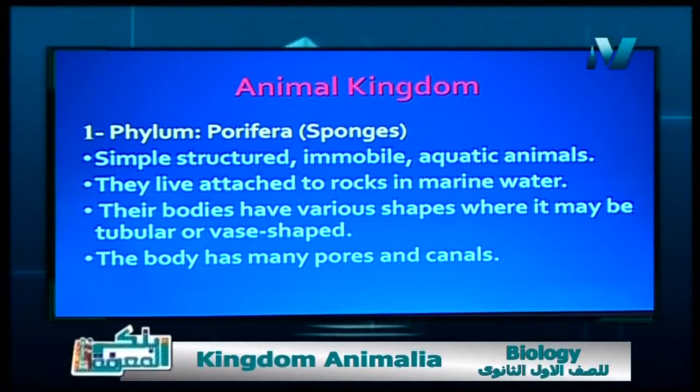So the sponges are simple, structured organisms. They are immobile, that means they don't move, they don't have locomotory organs, and they are aquatic animals, living in marine water, seas or oceans. They live attached to rocks, as we said, because they don't have locomotory organs or moving organs. Their bodies have various shapes, where it may be tubular or vase-shaped. And the body has many pores and canals.